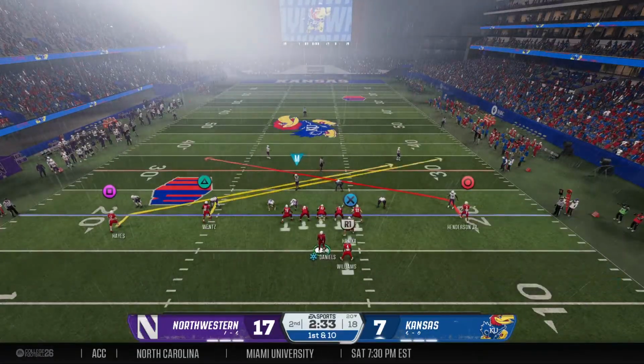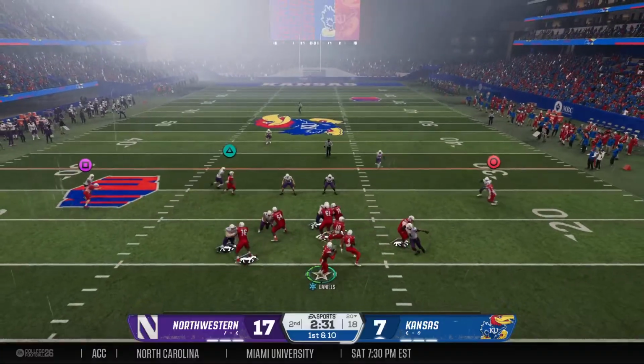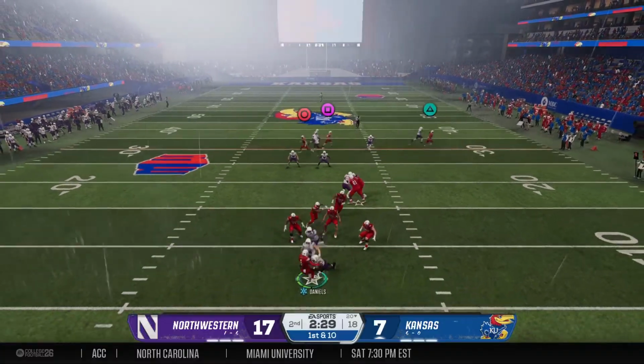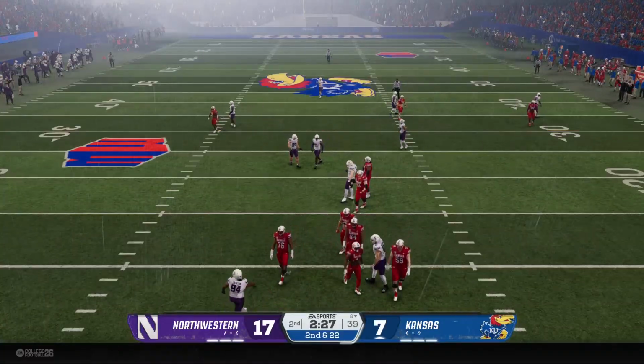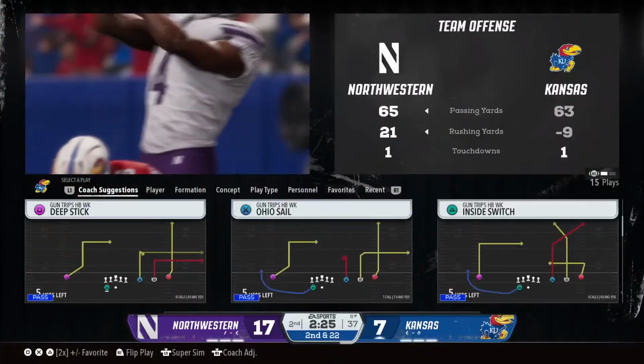The offense changing the play. Wants to throw on first down. And the pressure gets him back at the 8-yard line.